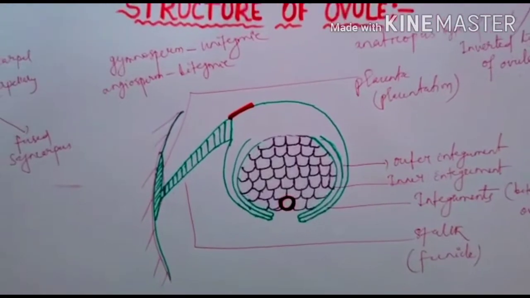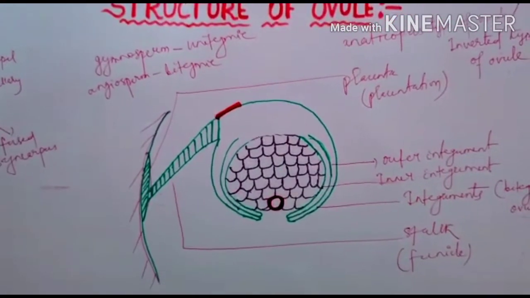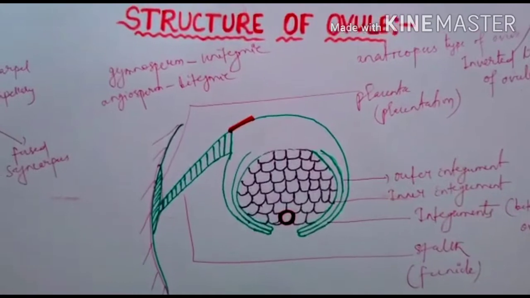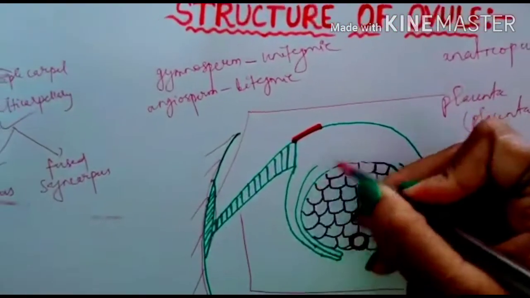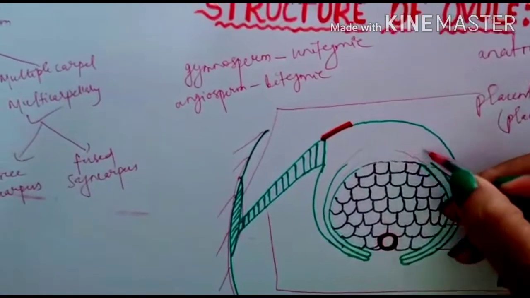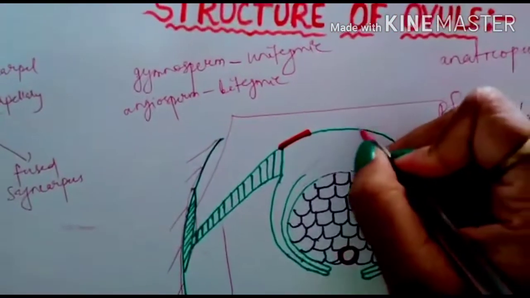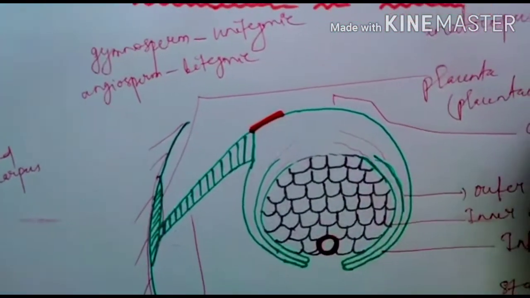Now we see two ends of the ovule. The end where these two integuments are joined is called the chalazal end.